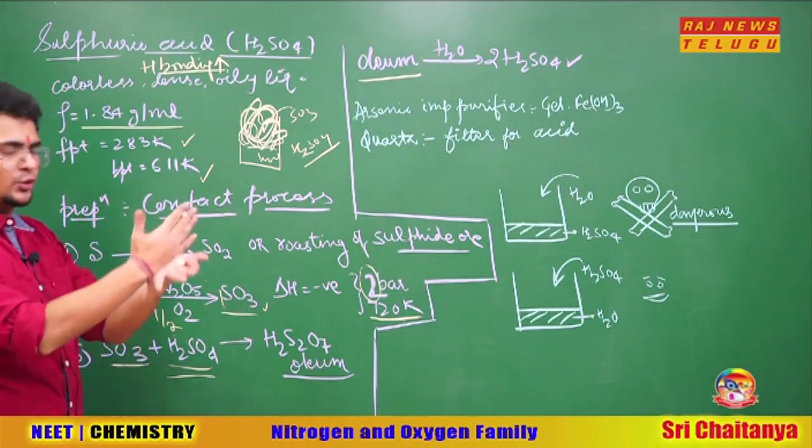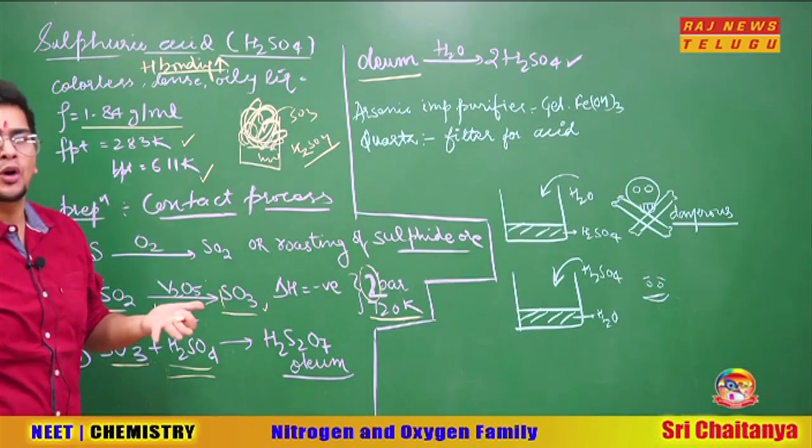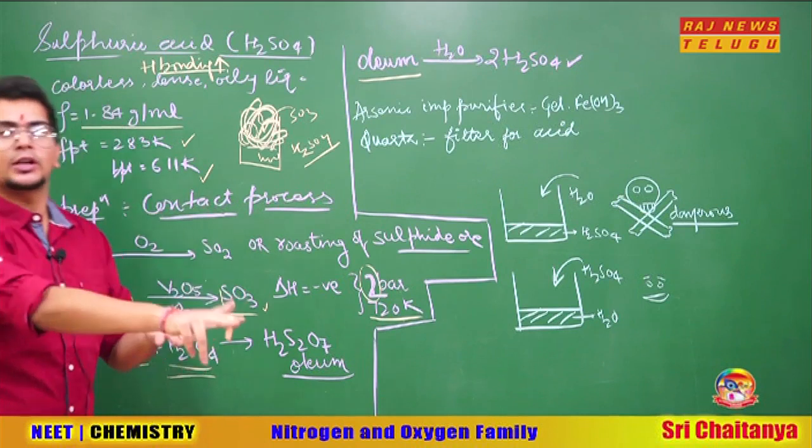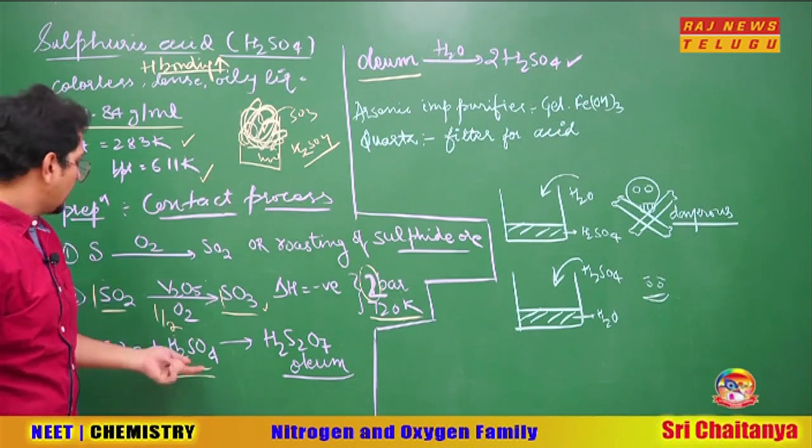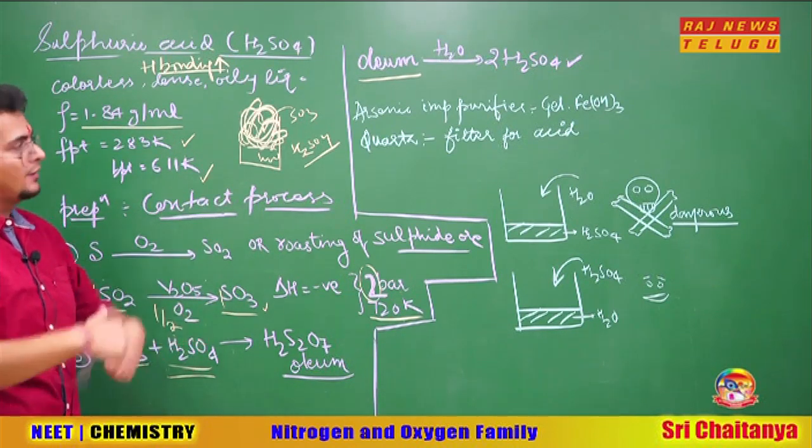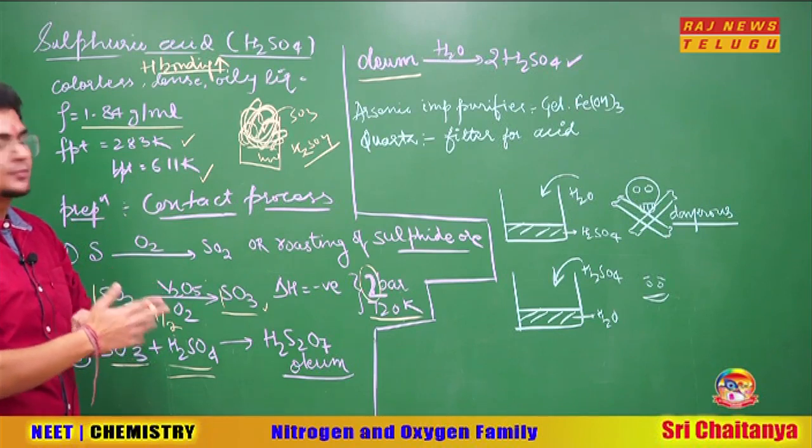If you remember, H2SO4 plus H2SO4 minus water was oleum. So if you give the water back, you will get 2H2SO4. The one you added also you got back, and one new H2SO4 also came back.